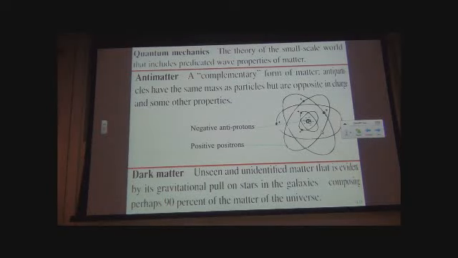Every kind of particle has an anti-kind of particle. So a neutron has an anti-neutron, a proton has an anti-proton, an electron has an anti-electron. This does not mean that every single proton has its corresponding anti-proton. Let's say that there are 10 protons in the universe. That does not mean that the universe has 10 anti-protons.